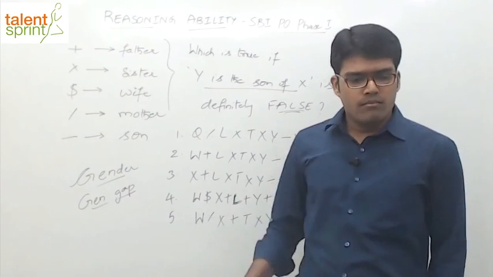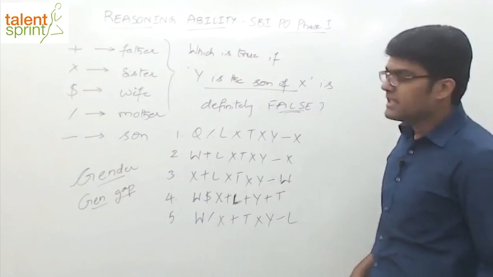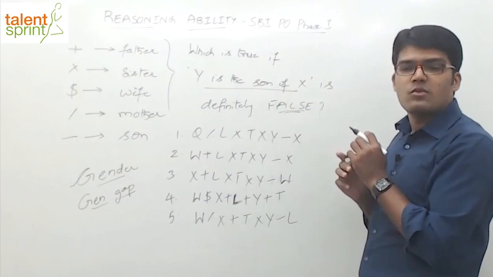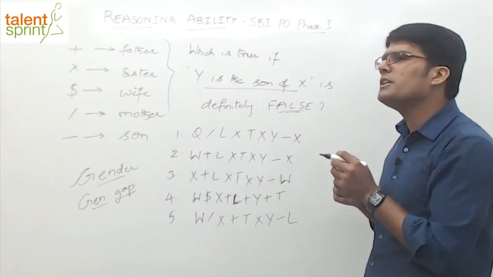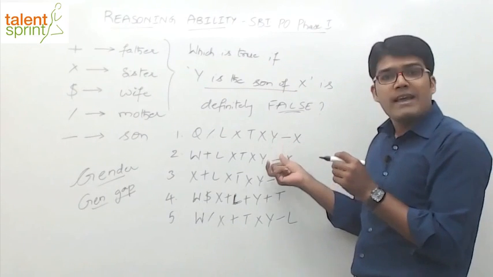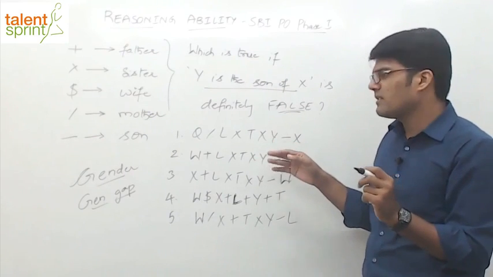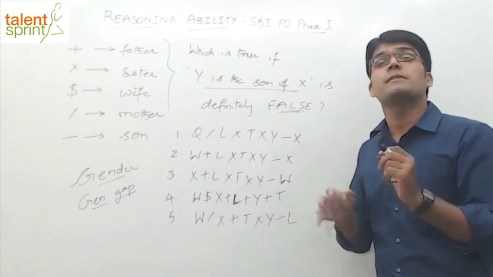Chalo. So I think most of you have answered this. So let's look at the solution. Now, what do we see? Which is true if Y is the son of X should be false. Y is the son of X should be definitely false. So all you need to do is, wherever you see that Y is the son of X, eliminate that, because we don't want Y to be the son of X, right? Simple idea is Y should not be the son of X.